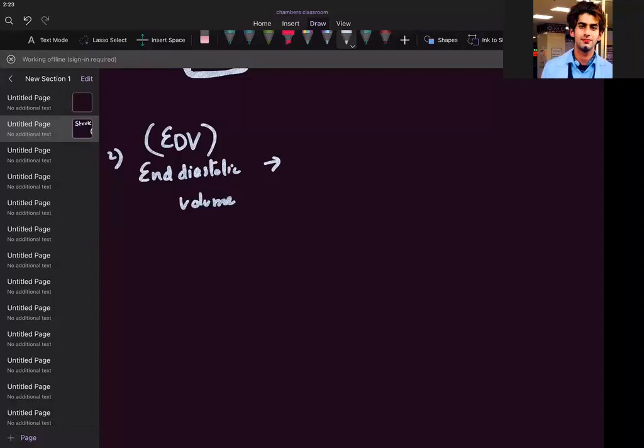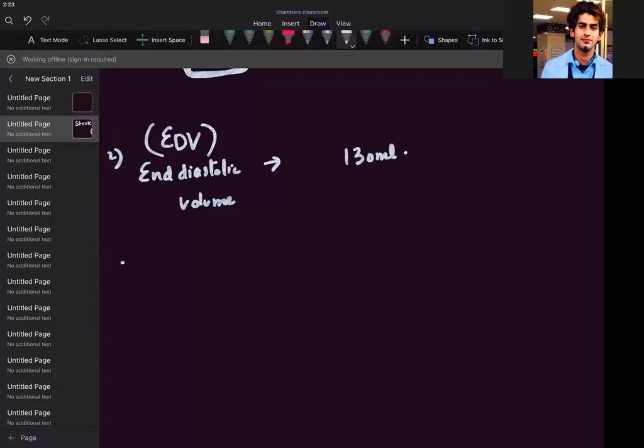Whatever volume you have at the end of ventricular total relaxation will be called end diastolic volume. It is the amount of blood in the ventricle at the end of diastole. You have to say the phase. So it is the amount of blood present in the ventricle at the end of diastole. How much? Approximately 130 ml.